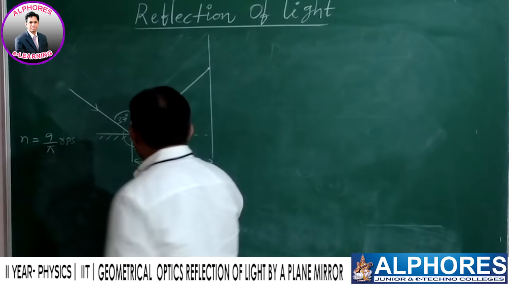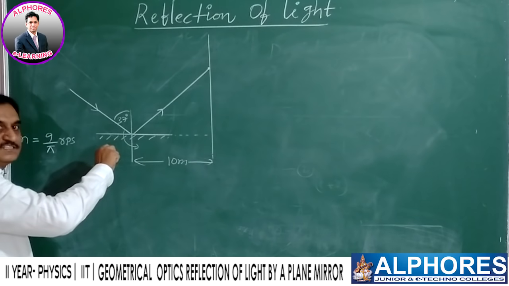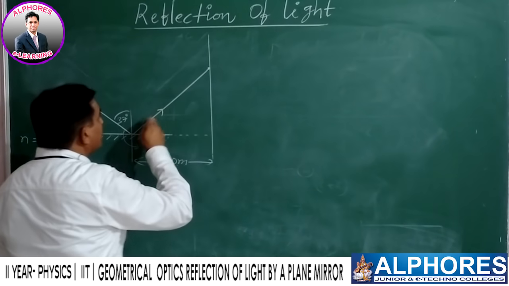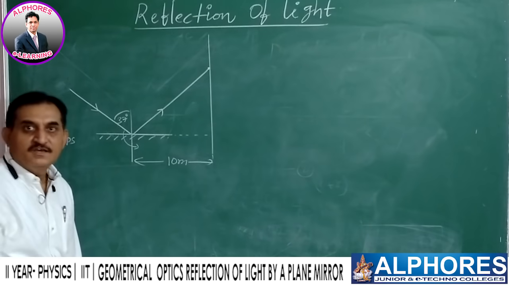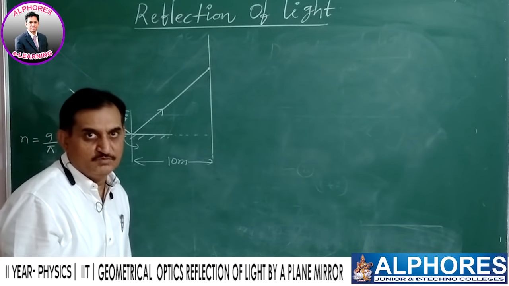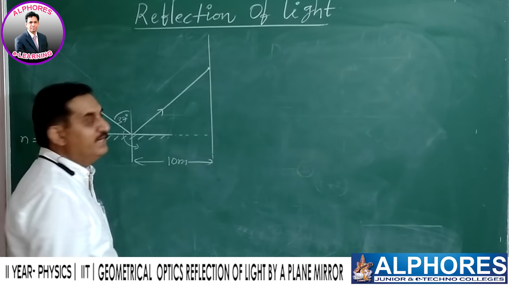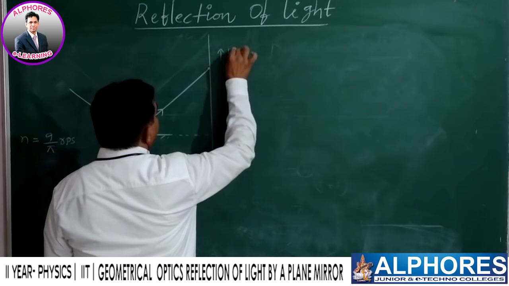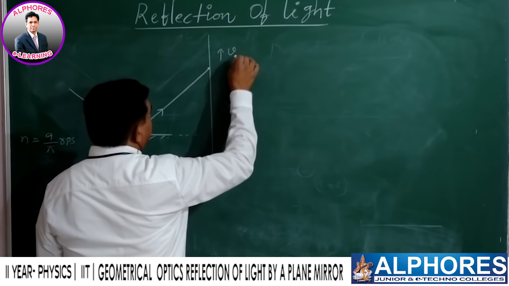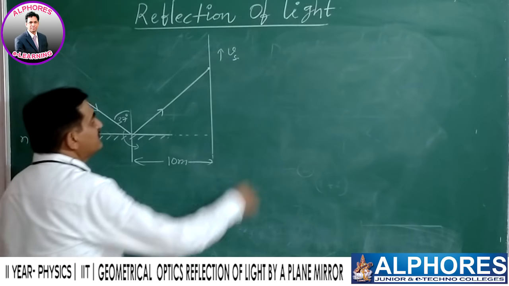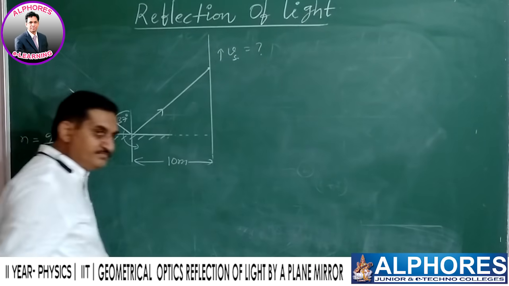Okay. Here also the mirror is rotating with a certain speed. The spot after reflection falls on the vertical wall, and it can move up or down. With what speed is it moving upward or downward? Let us find that speed. Okay, the speed of the spot. Right? What is this value?